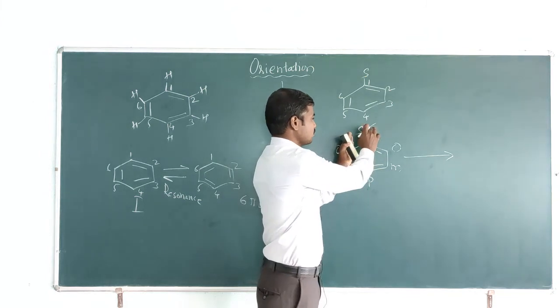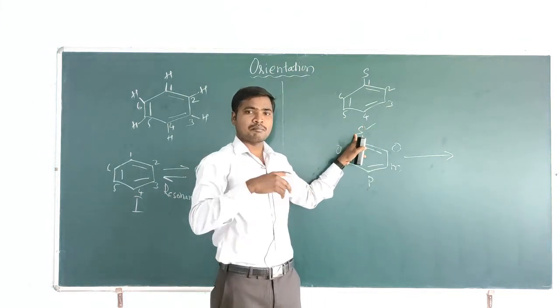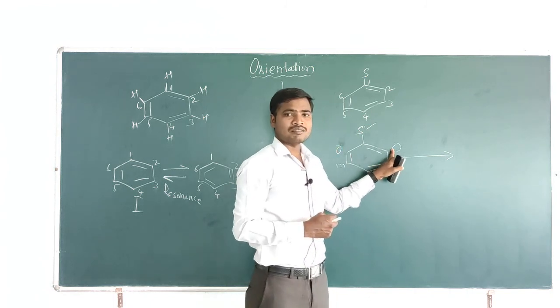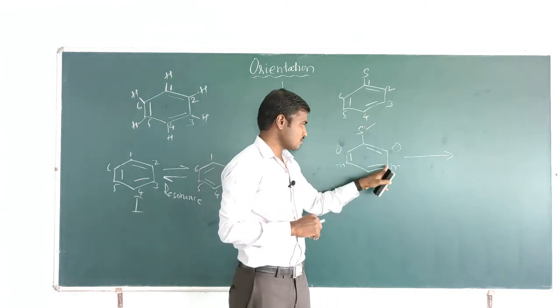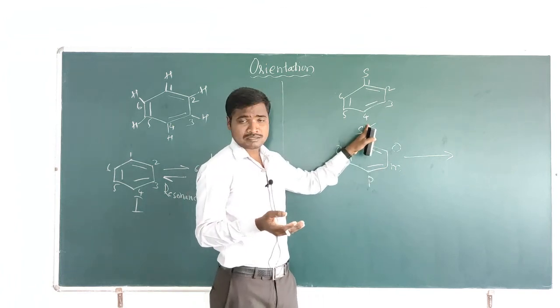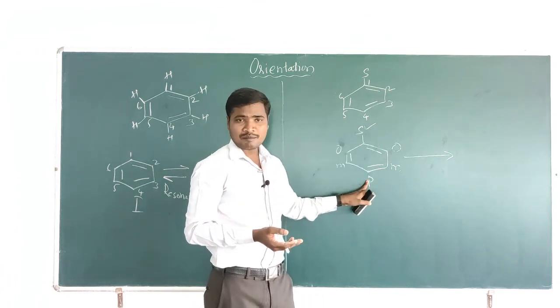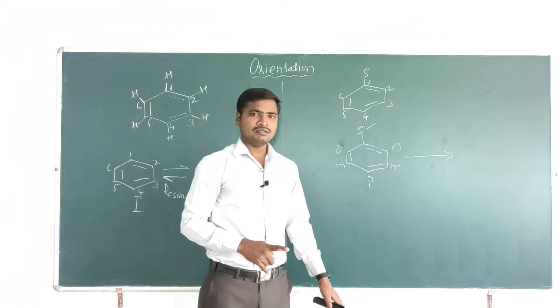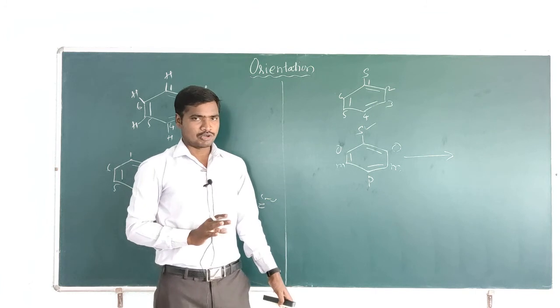This substituent may direct the second substitution to the ortho position, it may direct it to the meta position, or it may direct it to the para position, depending on the substituent present on the benzene molecule.